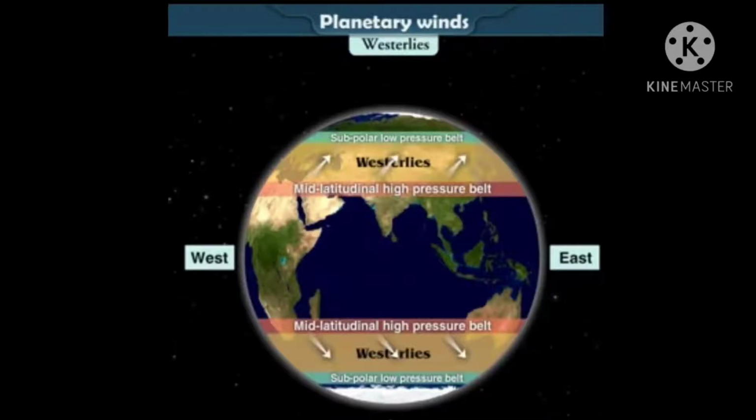Once again, I am repeating. Westerlies are the winds that blow from mid-latitudinal high pressure belt to subpolar low pressure belts. In the northern hemisphere, they blow from southwest to northeast. In the southern hemisphere, they blow from northwest to southeast.